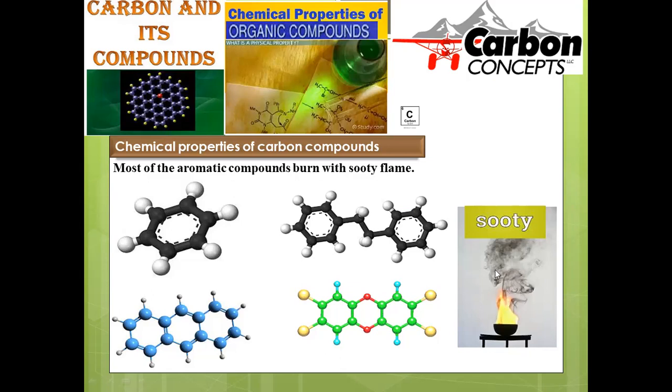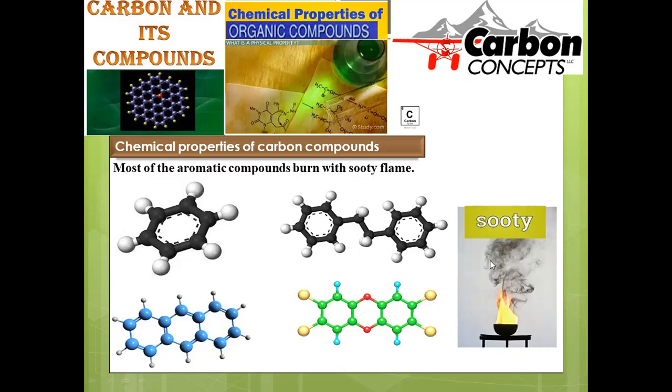This sooty flame is purely because of the lot of carbon atoms in the aromatic compound. That's the reason that during combustion, a huge amount of carbon dioxide along with some uncombusted carbon will be evolved during this burning process.